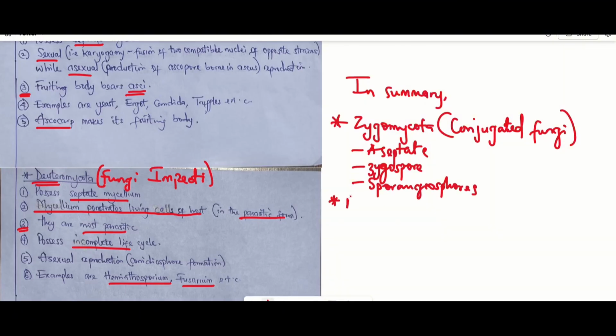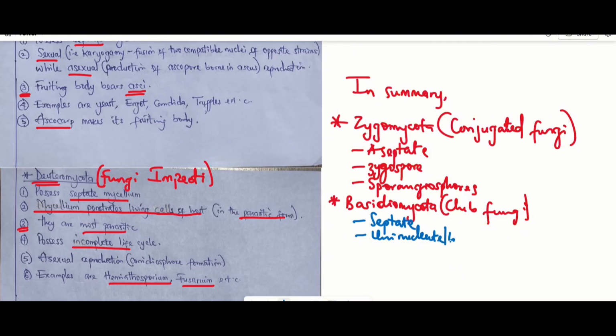And the next thing we talked about is the Basidiomycota. We said that the Basidiomycota are called the club fungi. They possess septa; in other words, their mycelium possesses cross walls. Then we said that their mycelium can be uninucleated or binucleated. The next thing we talked about is their fruiting body, the basidiocarp. We said that the basidiocarp, which is their fruiting body, generates something we call basidiospores. An example is the mushroom.